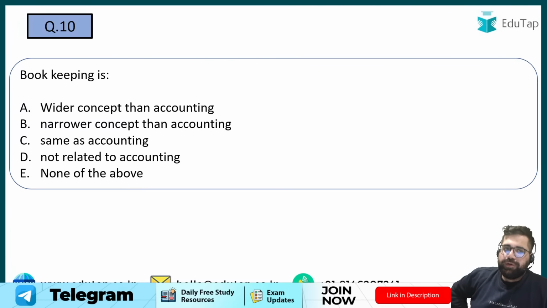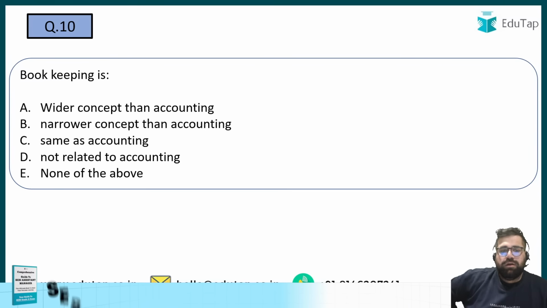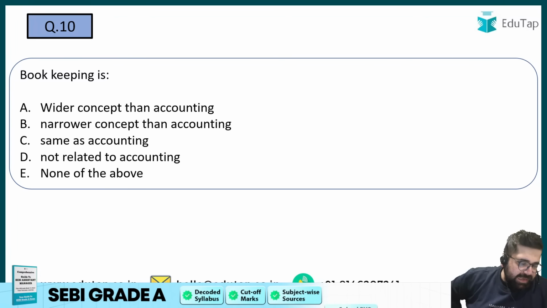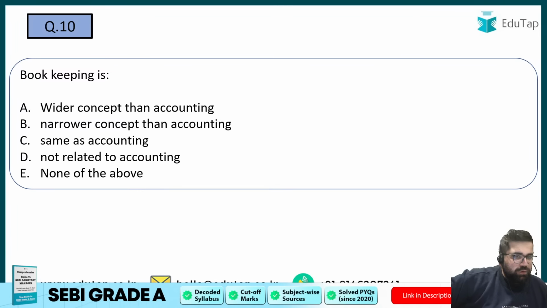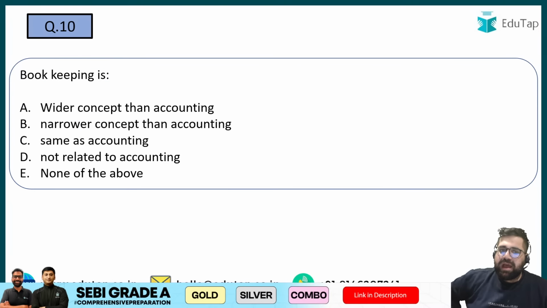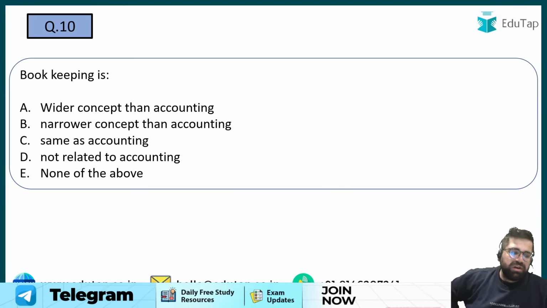Tenth, again a theoretical question. Bookkeeping is a wider concept than accounting, narrower concept than accounting, same as accounting, not related to accounting, or none of the above? Yes, cash to capital. Question number 10. Bookkeeping is what? A wider concept, a narrower concept, or the same concept, or not related to accounting, or none of the above?